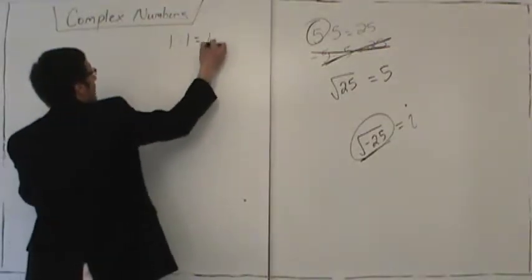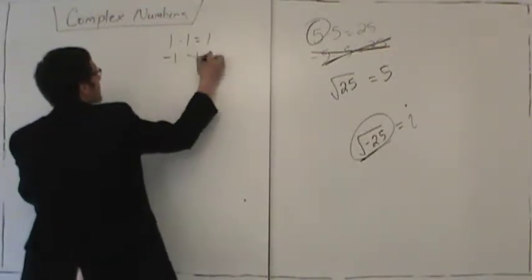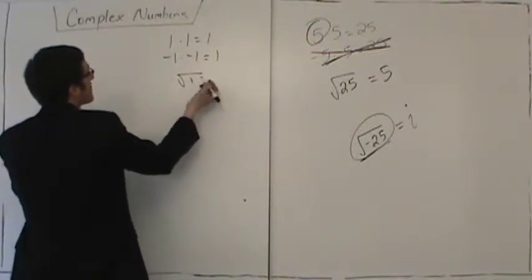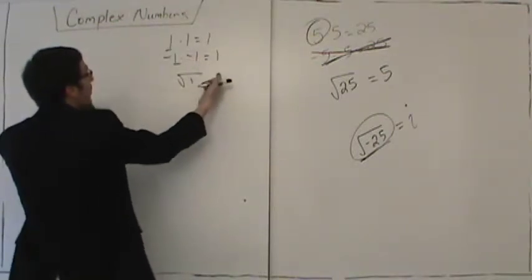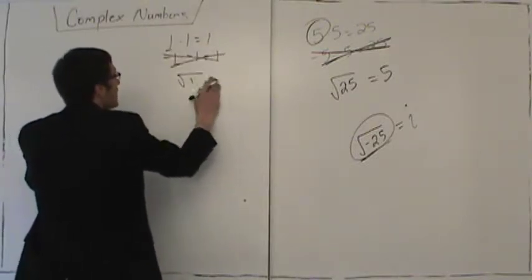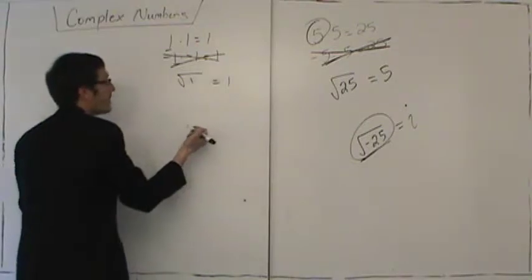1 times 1 is 1. Negative 1 times negative 1 is positive 1. So if I ask what the square root of positive 1 is, we say what number multiplies by itself to give 1? Well, we ignore the negative case. We say that the square root of 1 is just positive 1.